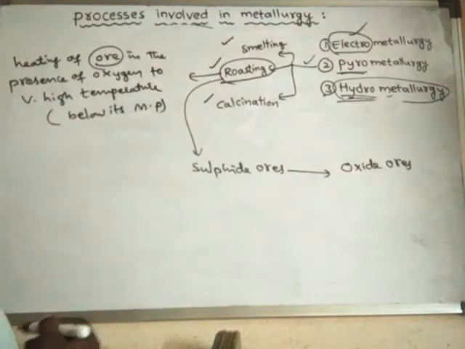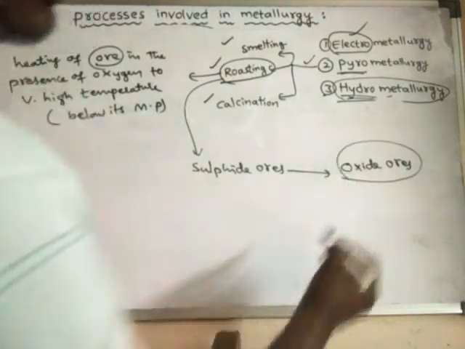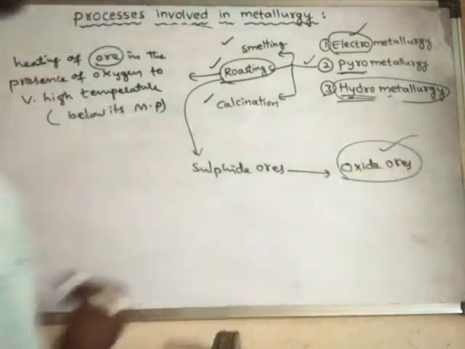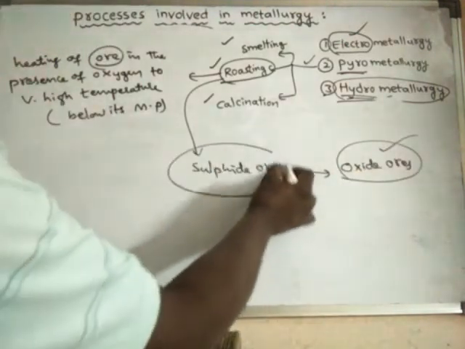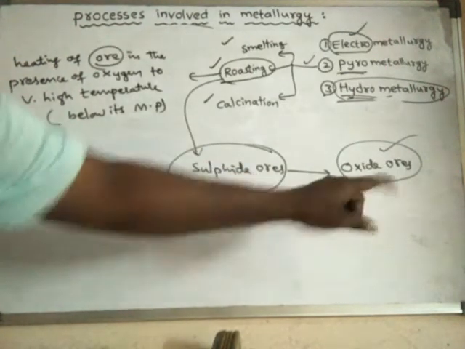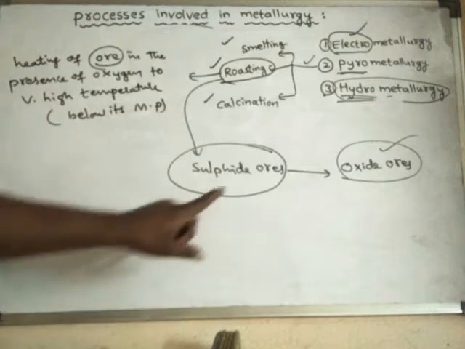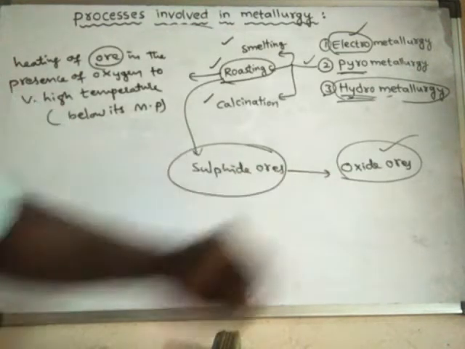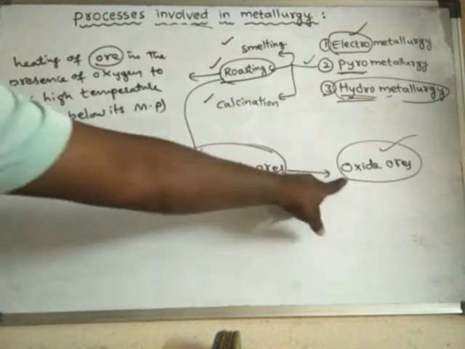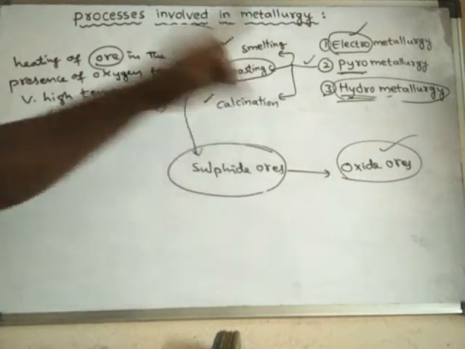From oxide ores we can easily extract iron, or any metal can be extracted easily from oxide ores when compared to extraction from sulfide ores. That is why sulfide ores should be converted into oxide ores. This can be done by the method known as roasting.